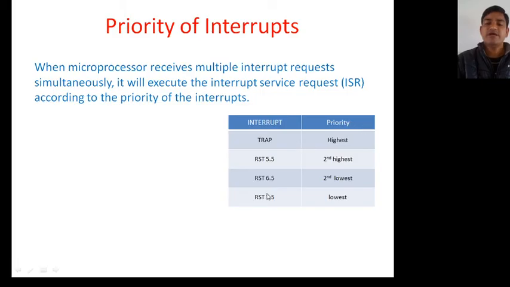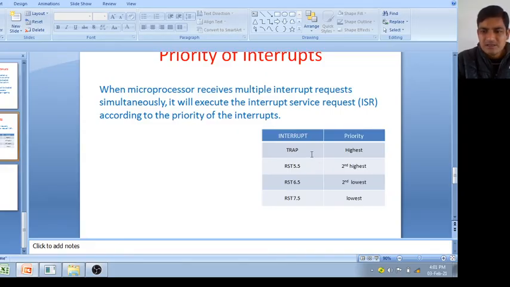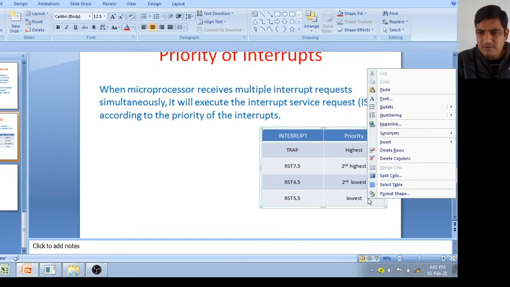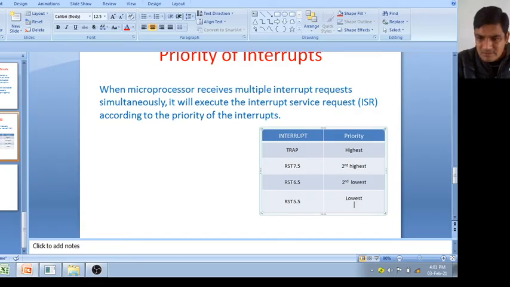Trap has the highest priority, then RST 7.5, then RST 6.5, and the lowest priority is with your INTR.